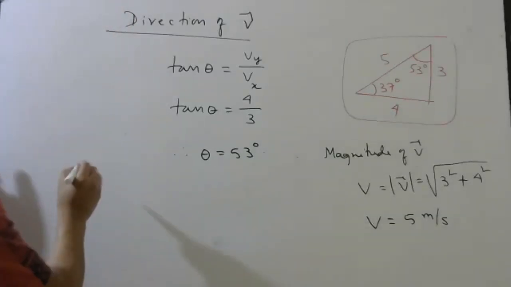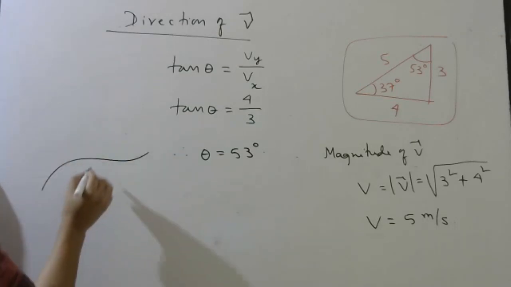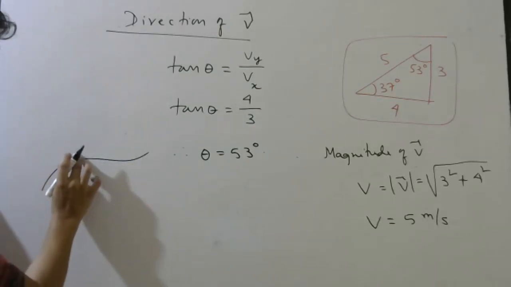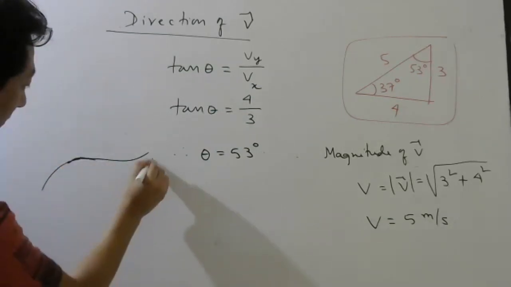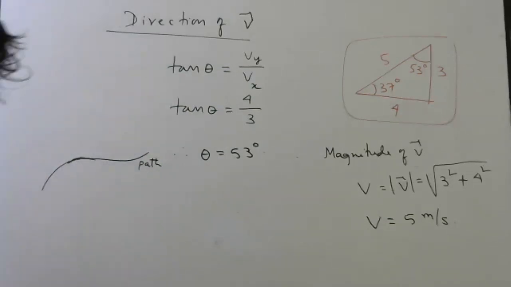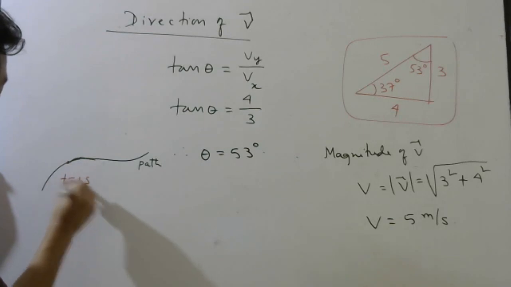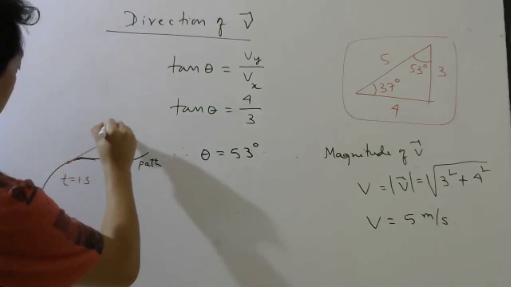So if I draw, let's say this is the path. If I take some point here, and I ask at this point, t equal to 1 second, what is the velocity? You have to draw the tangent. This is the velocity.